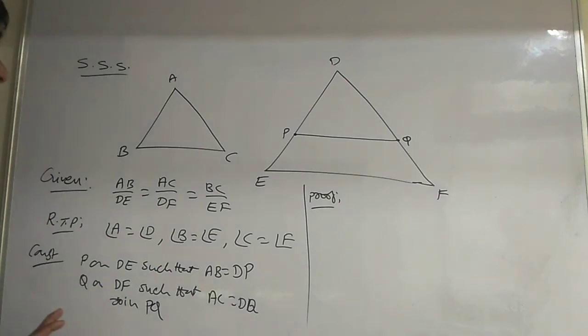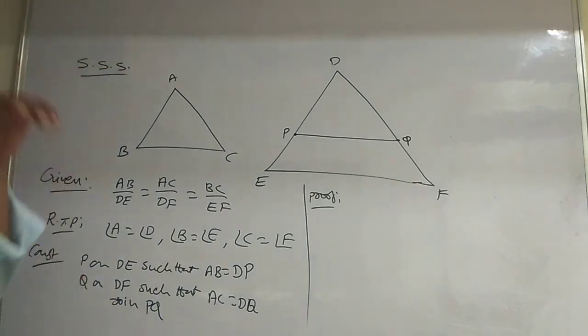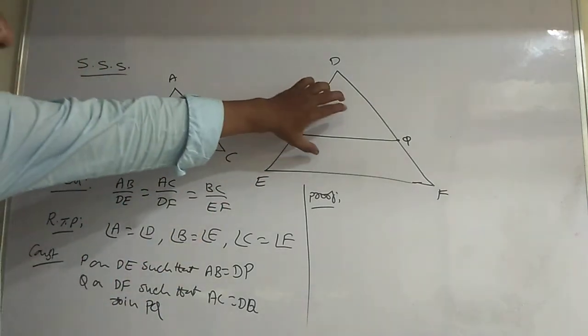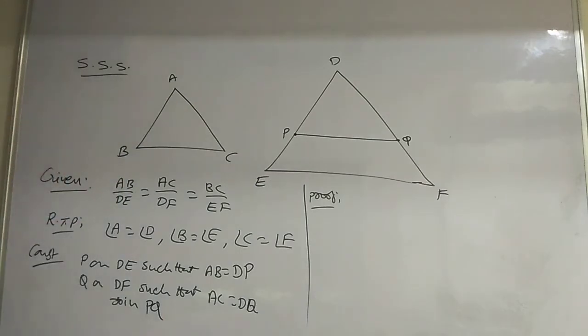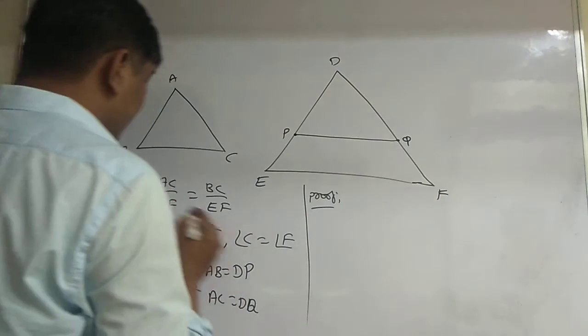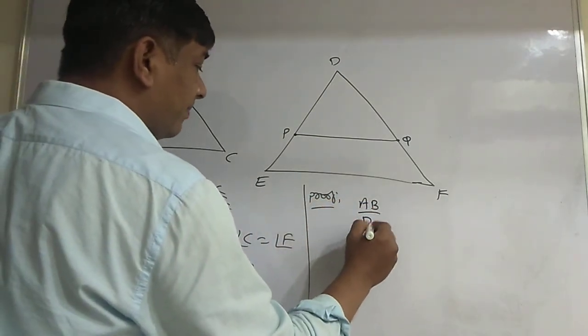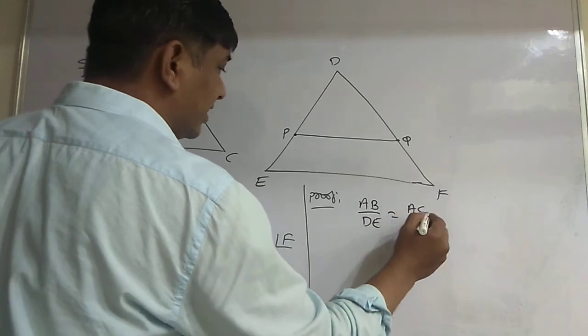Now the proof. Listen here. Since in triangle DEF I joined PQ, and already what is given here? AB by DE is equal to AC by DF.